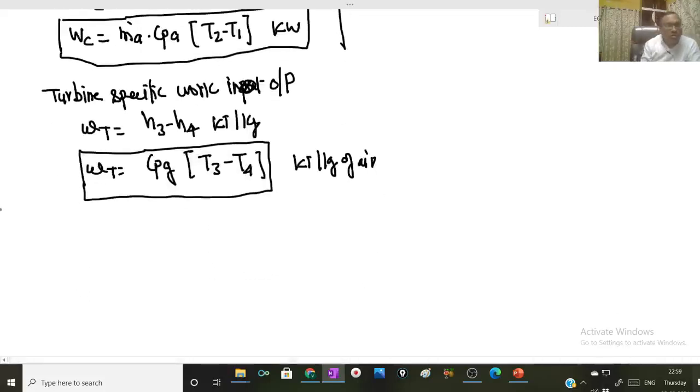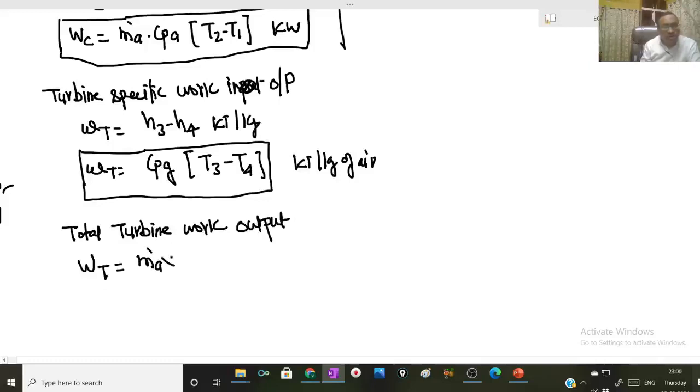Now, total turbine work output, capital WT, will be mass flow rate of air times specific turbine work output.